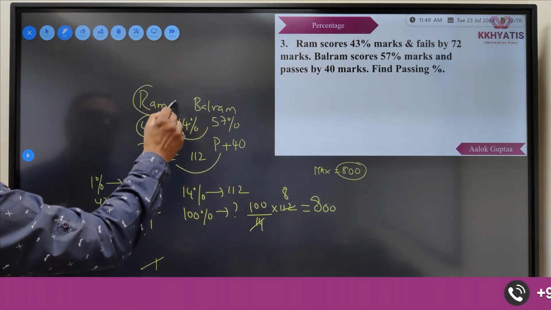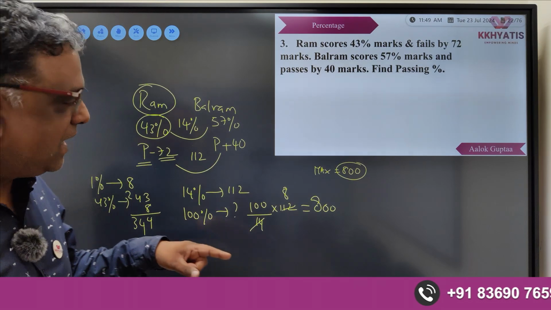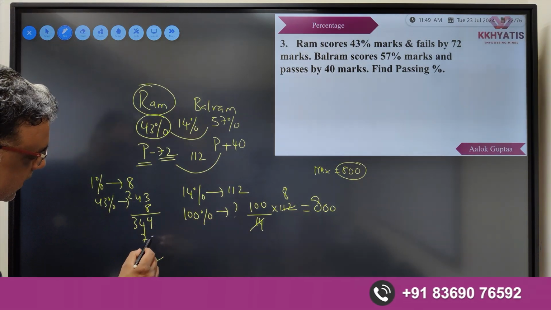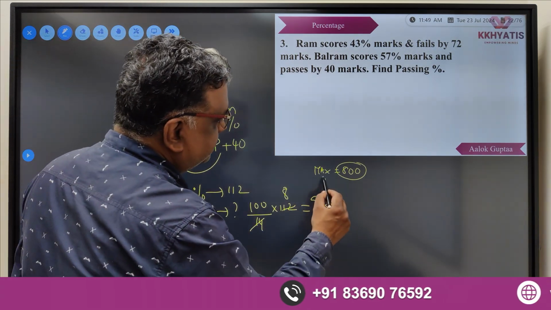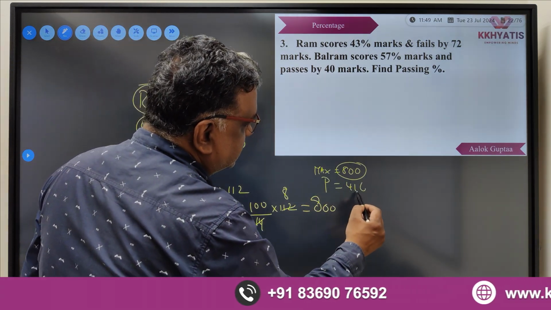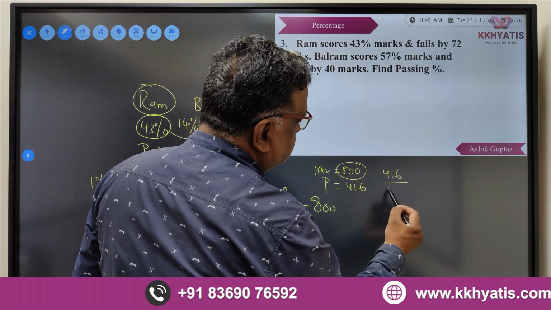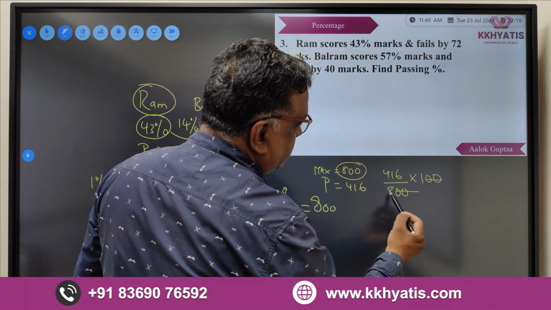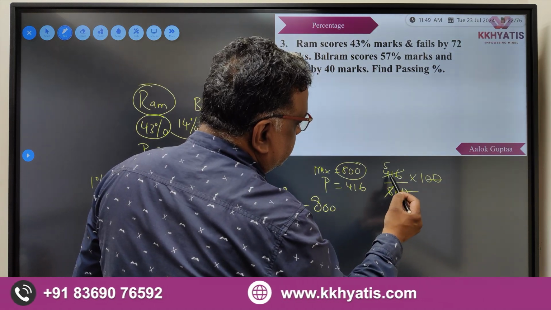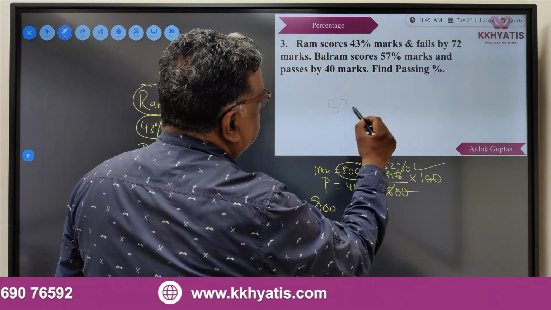So Ram got 344 marks, and he failed by 72, which means if I add 72 to this, I will get the passing marks. So passing marks are 416. I've been asked the passing percentage. So it's nothing but 416 upon 800 into 100. 8 5s are 40. So 52% is the passing percentage.